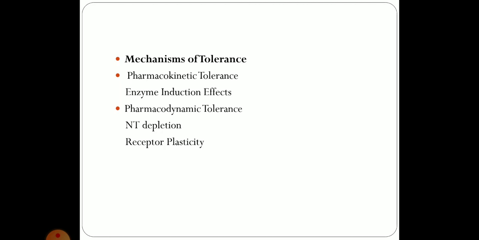Partial tolerance is the development of tolerance to certain effects of the drug, such as tolerance to the euphoric and sedative effects, but not to the miotic and constipating effects of morphine. So that is called partial tolerance.